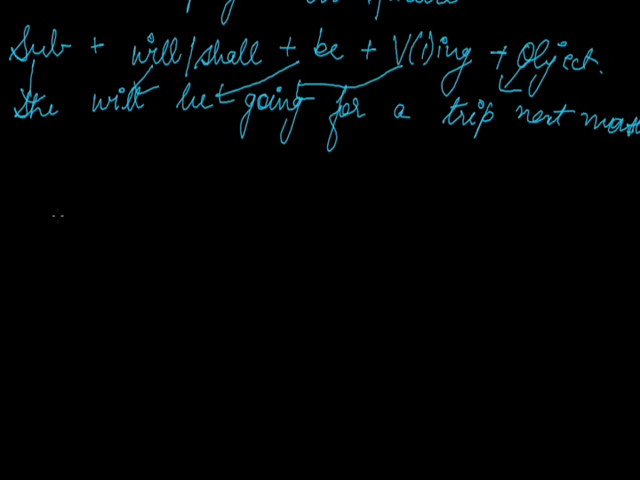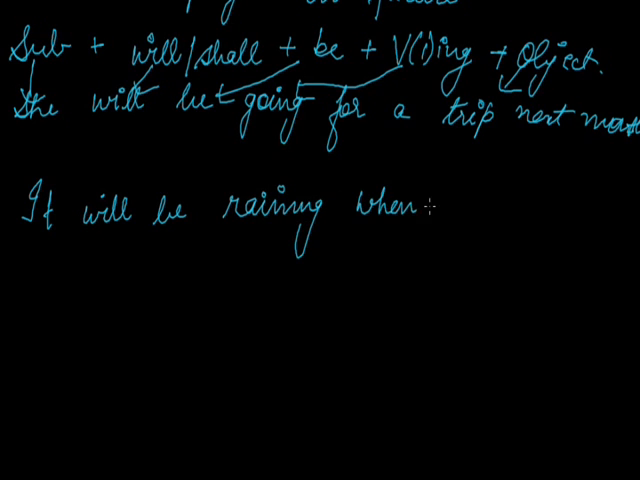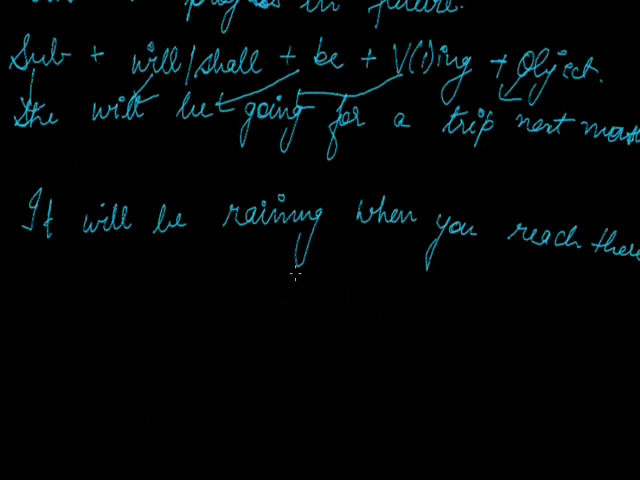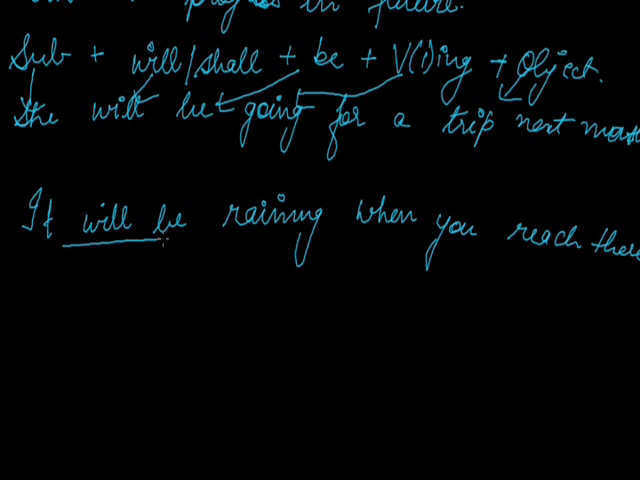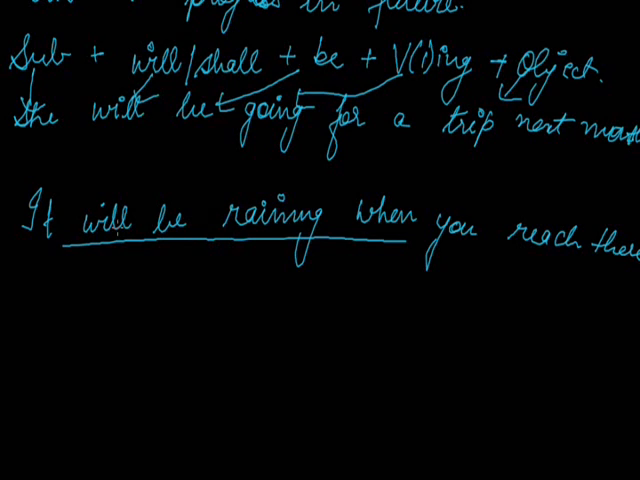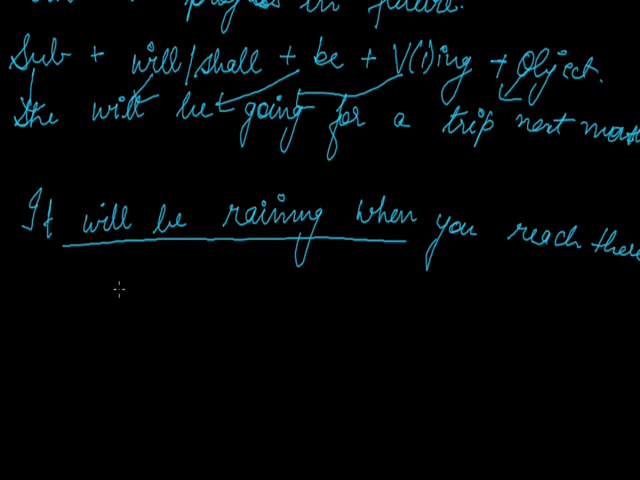Now, where do we use future continuous? Suppose if I say a sentence, it will be raining when you reach there. So the action is continuing in the future at a point of time. It means when you reach there, it will be raining. So to show the continuity of the action in future, we use future continuous tense.